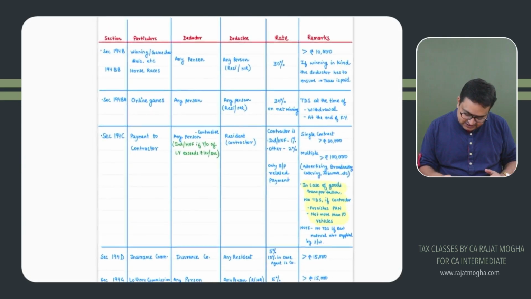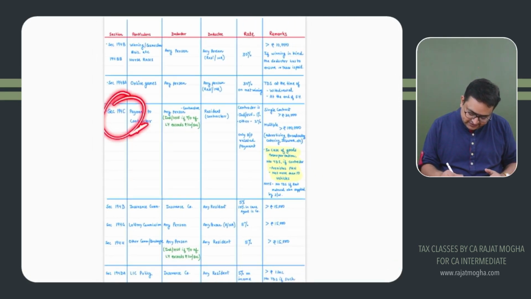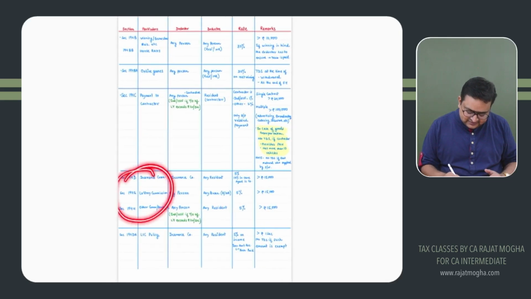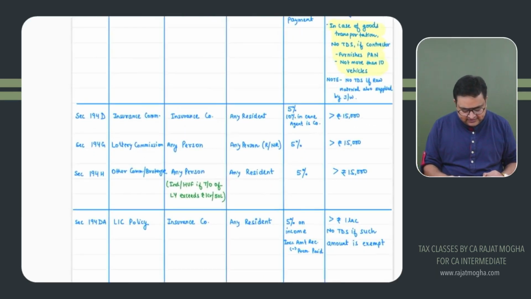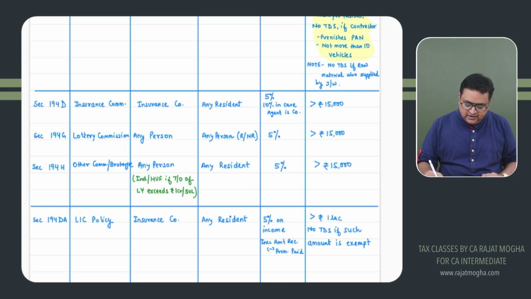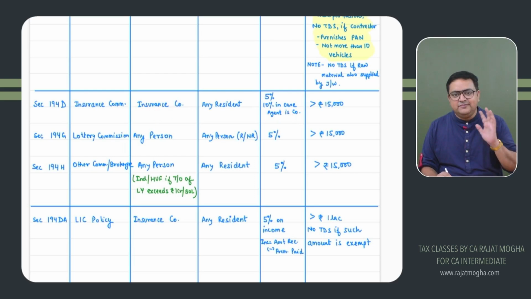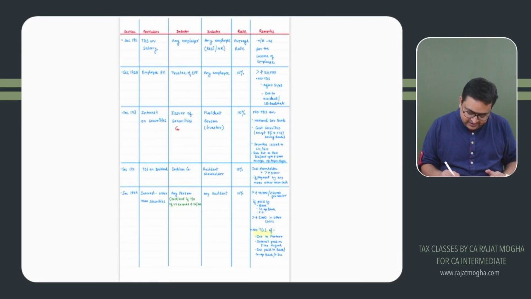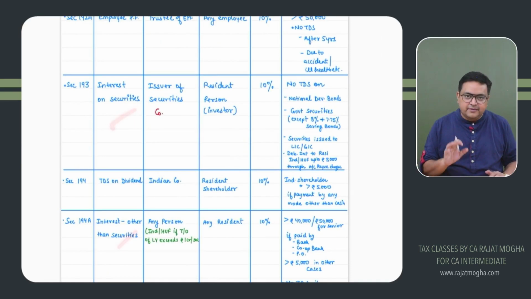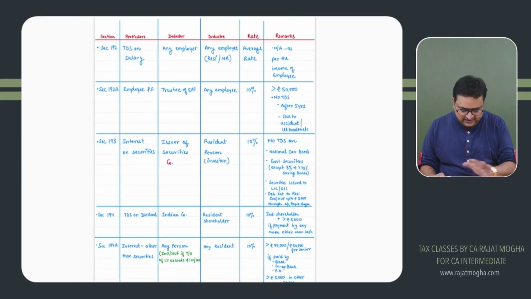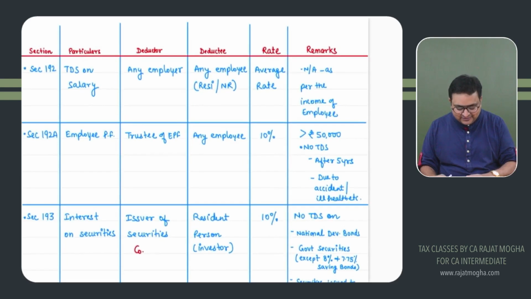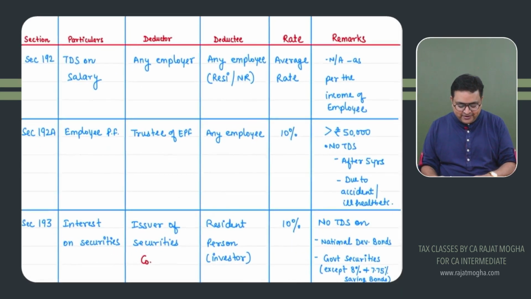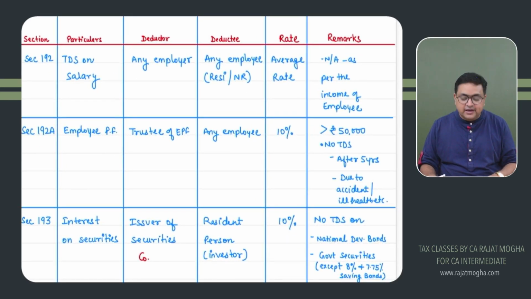And on this page, 194C is a very, very important section. See, these sections are easy. You can learn them also. They are important and they are easy also. The threshold limit is 15,000 on all these commissions and the rate is 5%. Just on insurance commission, please remember, if the agent is a company, then 10% would apply, right? And here again, these 19 interest sections are a bit important, right? Although TDS is altogether an important chapter, there are sections which are a bit more important. I hope you are able to revise your TDS chapter through this lecture.